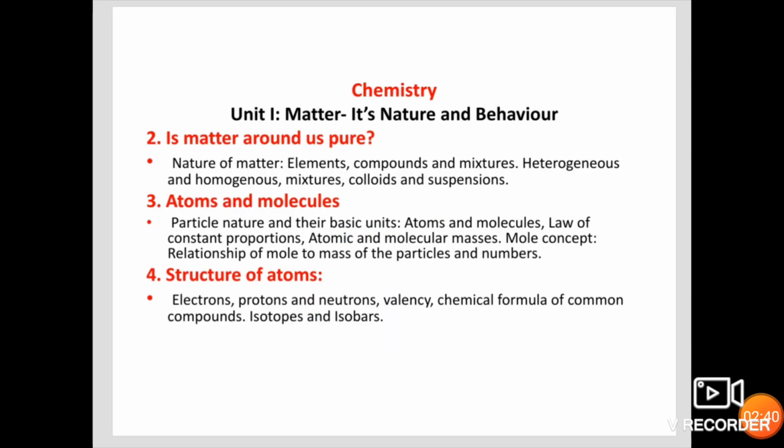Now we will see the revised syllabus for science. First we will go through chemistry. Unit 1, matter, its nature and behavior. You are having 3 chapters in this. Chapter 2, is matter around us pure? Third chapter, atoms and molecules. Fourth chapter, structure of the atom. For your annual examination this academic year, you are having only chapter 2, chapter 3 and chapter 4.